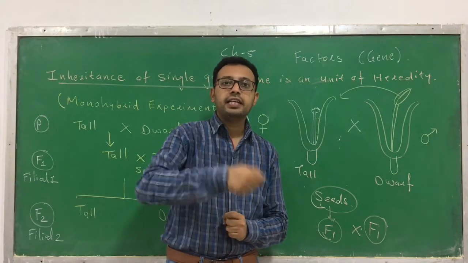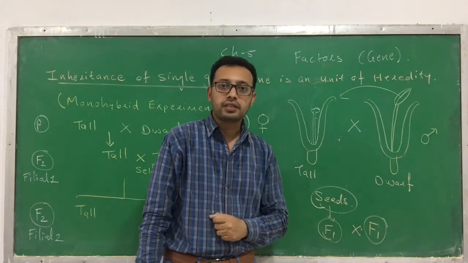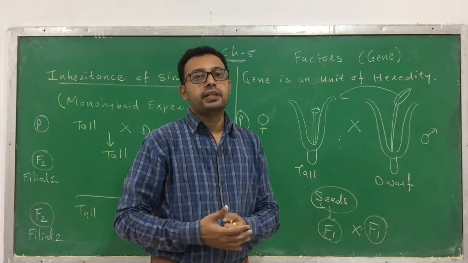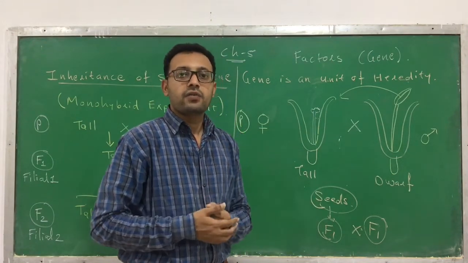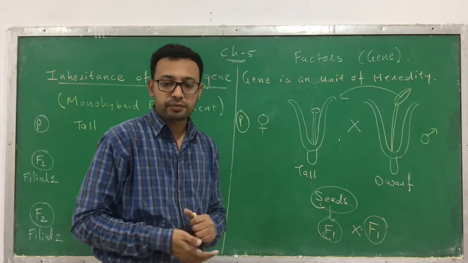You already know that emasculation and bagging technique. By the same technique he has performed it. But it is easy to perform in a garden pea, because the garden pea is easy to cultivate and they are self-fertile. So this is very easy in the case of a garden pea. So this is the procedure he has performed.